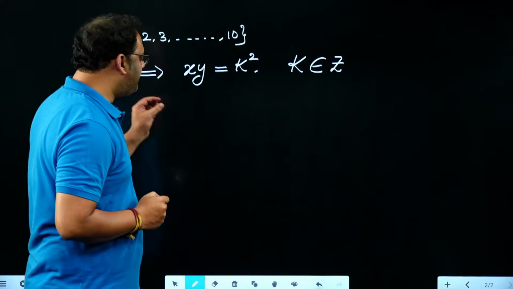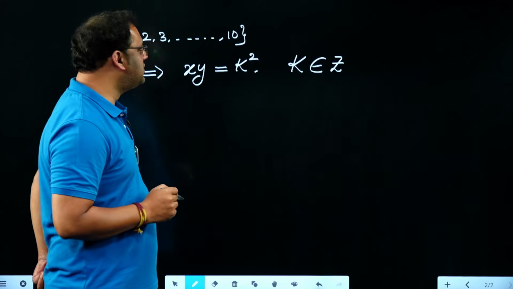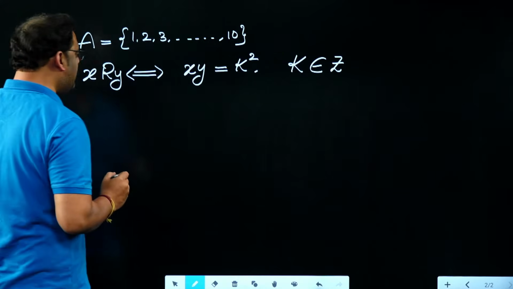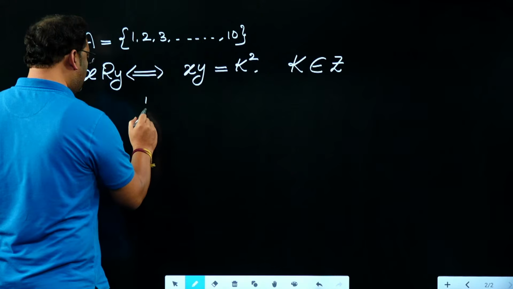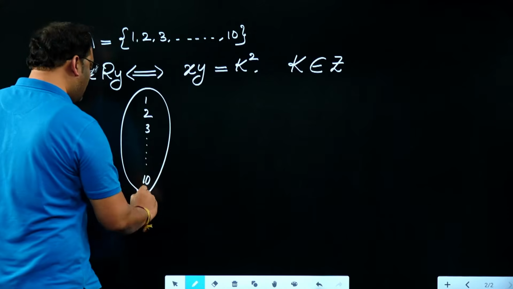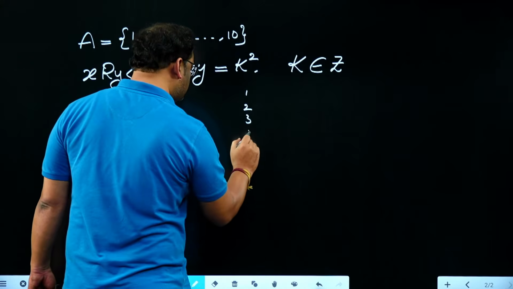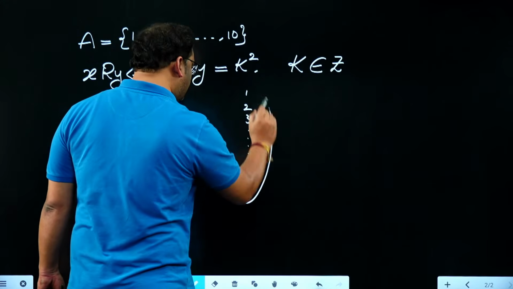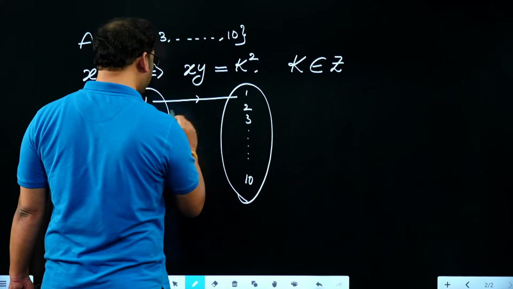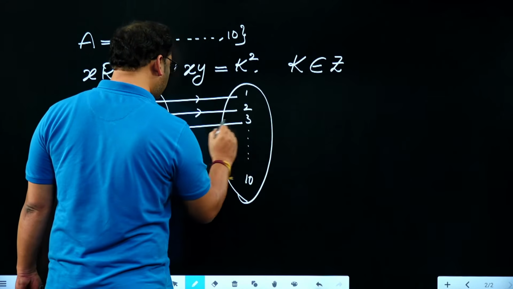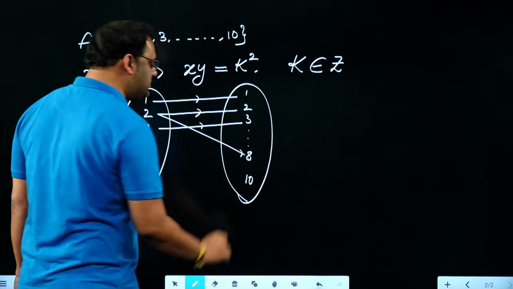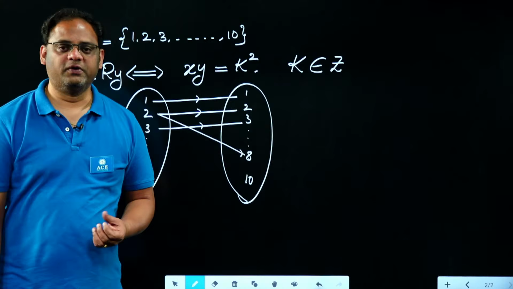Okay, my dear. The product of two numbers taken from the set 1 to 10 must be a perfect square. In that scenario, I hope you are visualizing the relation like this: 1, 2, 3, and so on up to 10 here, and here also 1, 2, 3, up to 10. Then how does the mapping come? Mapping comes this way: 1 to 1, 2 to 2, 3 to 3, and you can also guess something like 2 to 8. 2 times 8 is 16, which is 4 square, a perfect square.